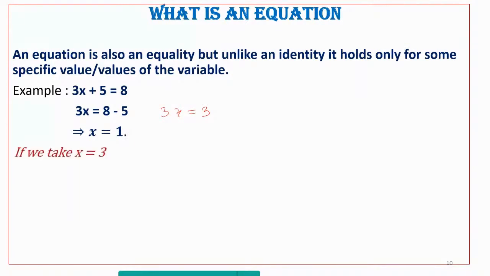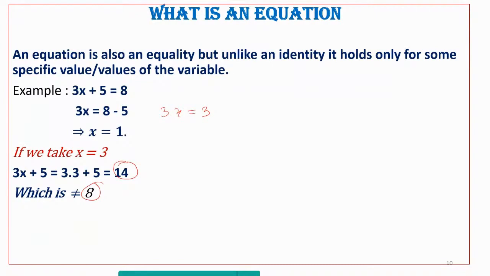Now let us say, as we did in identity, I'm choosing any value for x. So I'm taking x equals 3. Now, if I'm taking x equals 3, I put on the left-hand side, what did I get? 3x plus 5, 3 into 3 plus 5. The result is 14. But what did I want? 8. So it is not satisfying. So this cannot be an identity.